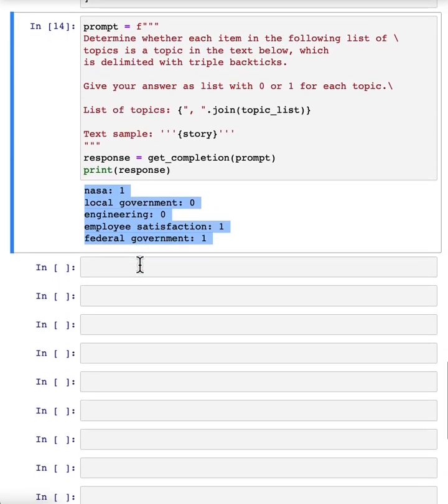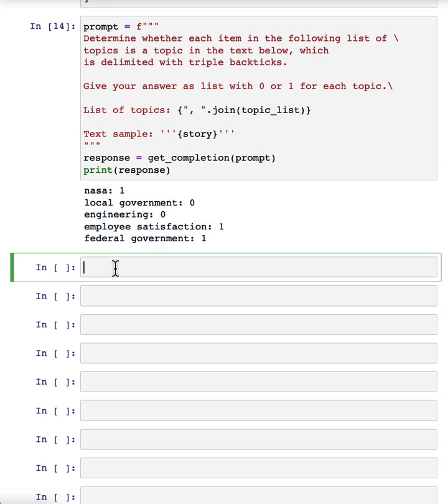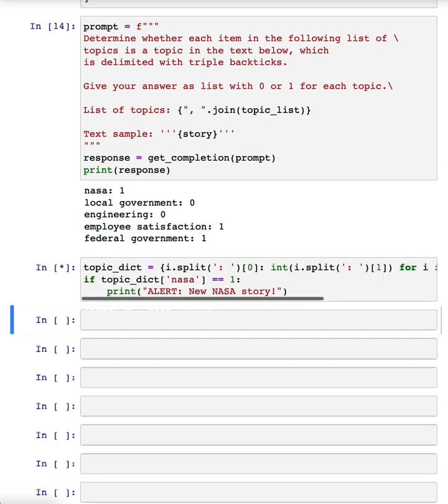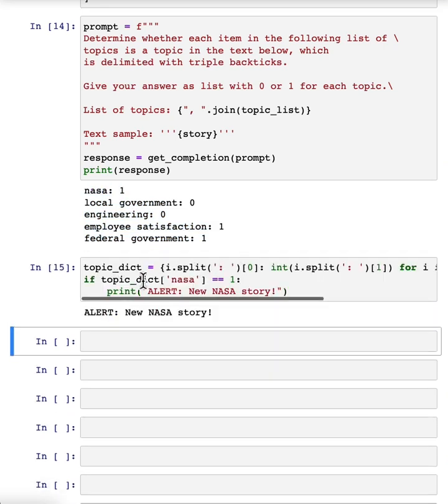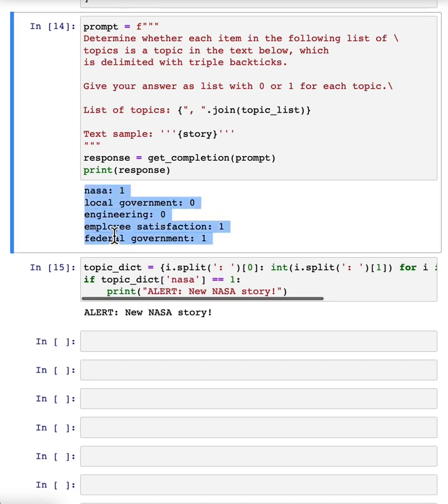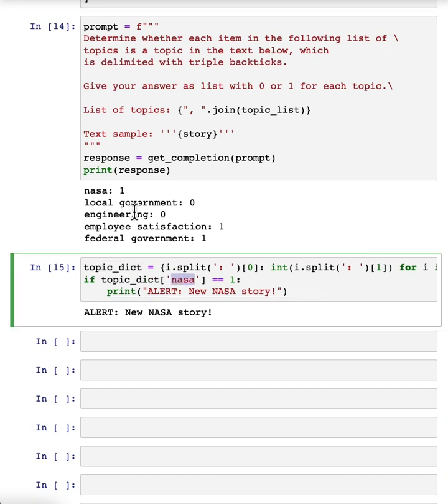And so if you want to generate a news alert, say, to process news, and I really like a lot of the work that NASA does, you can put this information into a dictionary, and whenever NASA news pops up, print alert, new NASA story. They can use this to very quickly take any article, figure out what topics it is about, and if the topic includes NASA, have it print out alert, new NASA story.